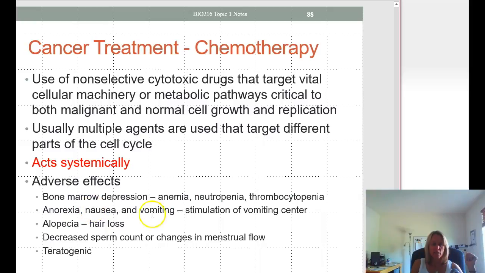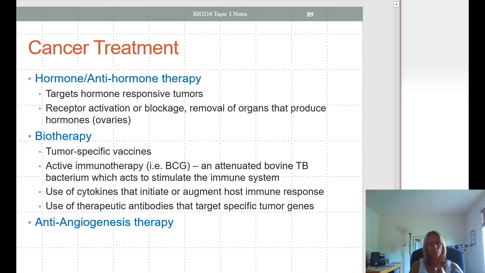So we see anorexia, nausea, and vomiting, and this can be due to stimulation of the vomiting center, but it can also damage the epithelial cells of the GI tract. It can lead to hair loss, a decreased sperm count, or changes in menstrual flow, and if a mother was pregnant with a baby, it can cause birth defects. A few other types of cancer treatments, we could use hormone or anti-hormone therapy, and this is going to act on hormone responsive tumors.